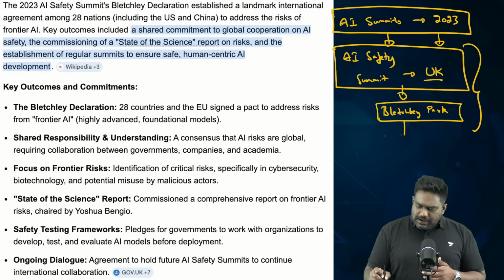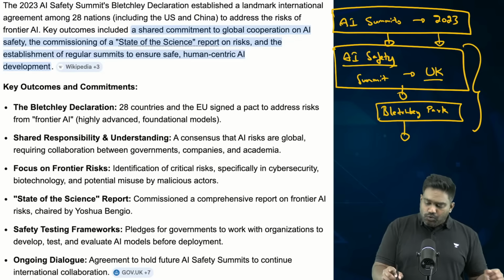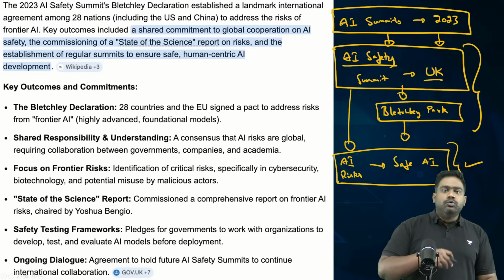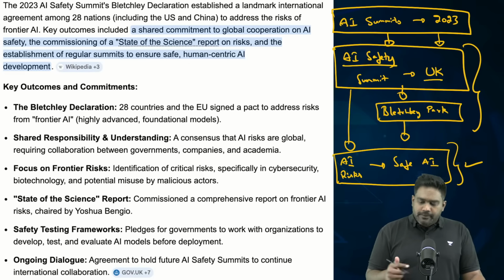So, the Bletchley Park Summit, the Safety Summit, as the name itself tells you, the focus here was on containing AI risks. The focus was on promoting safe AI and preventing the development of harmful AI, which could threaten jobs or which could threaten humanity itself, which could threaten democratic systems and liberal world order.